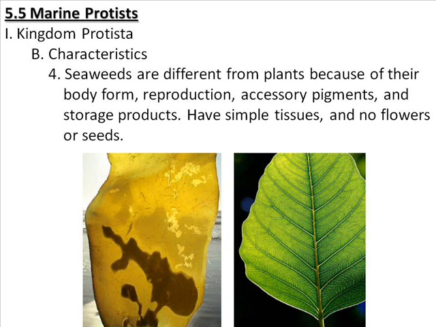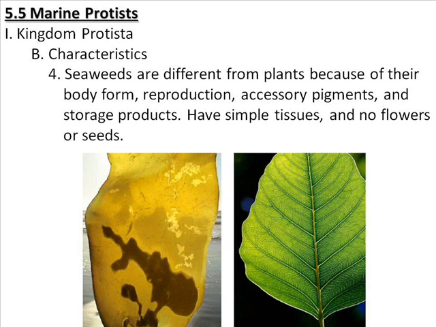Continuing with our discussion on seaweeds, there is a basic difference between seaweeds being protists and plants being in the kingdom Plantae because of their body form. And you can see that in the picture on this slide. On the left is the blade from a kelp. Notice there are no water-conducting vessels in that blade like you see on the leaf on the right-hand side.